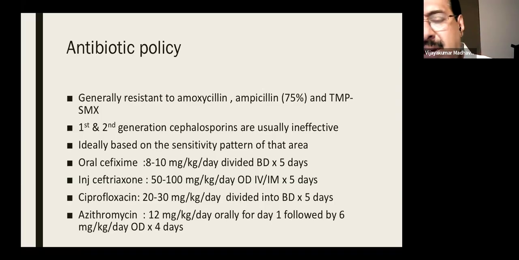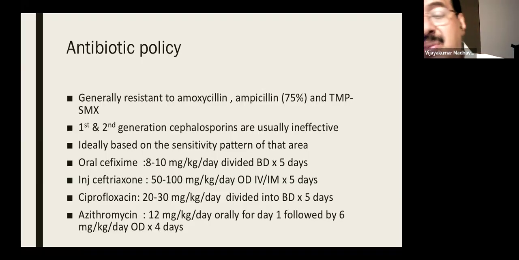But whenever a child is not having much features of Shigella, it is better to withhold antibiotics and give ORS, give fluid and electrolyte balance, and you can give zinc also. So we can wait for antibiotics. But if the child is having toxicity, features of encephalopathy, severe dehydration, and of course, whenever there is blood in stool, you have to start antibiotics.